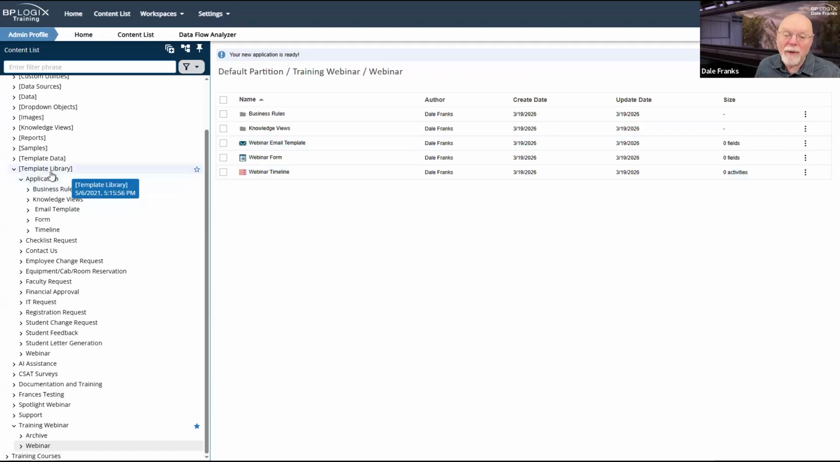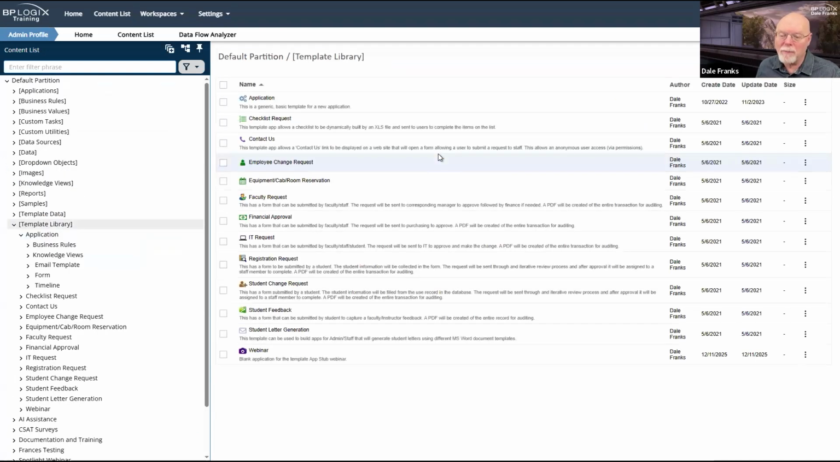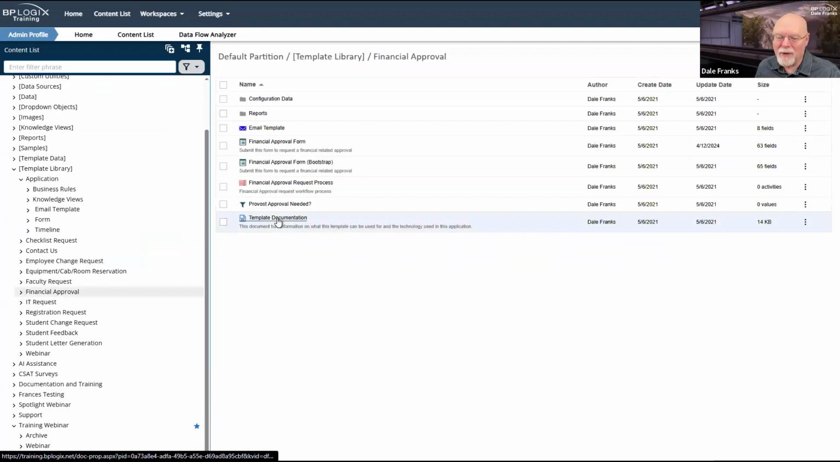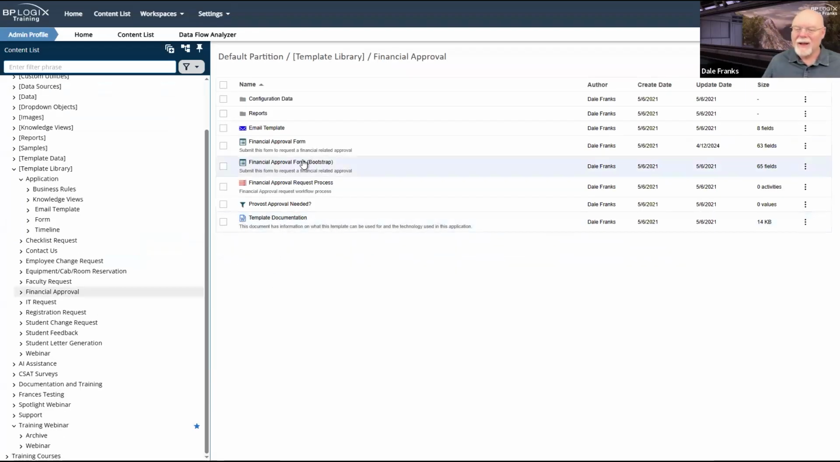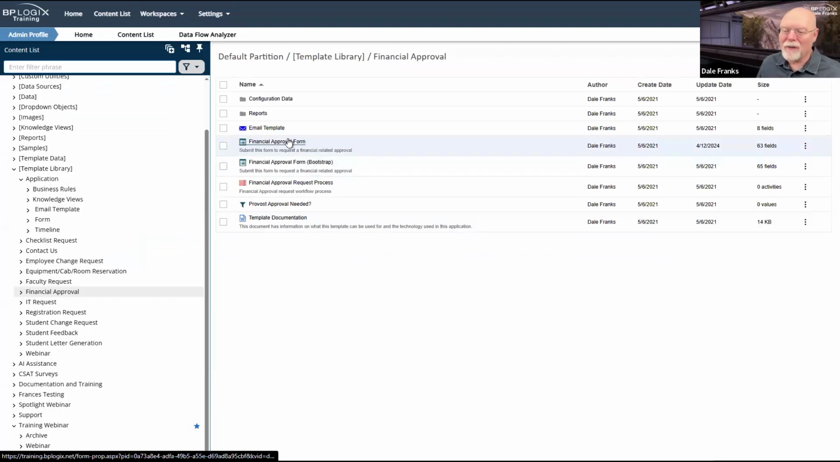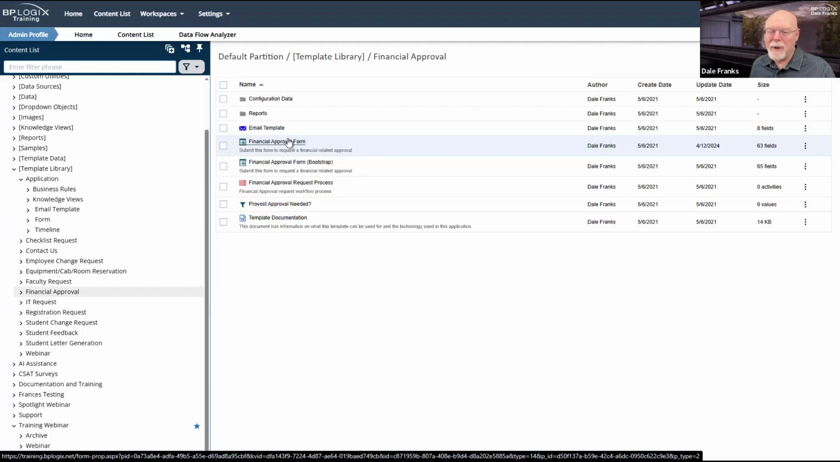I will point out that if we go back to the template library and go to, it doesn't matter which one, financial approval. This is called financial approval form. Whatever name you give your application is going to be prepended before financial approval form. Same with financial approval request process. So if I called it webinar when I created the application, my new name would be webinar financial approval request process.